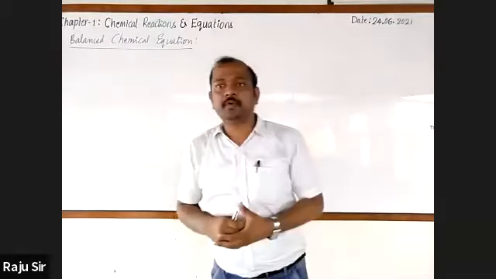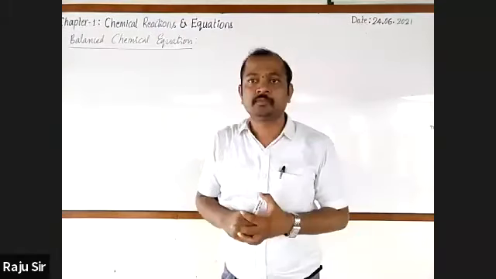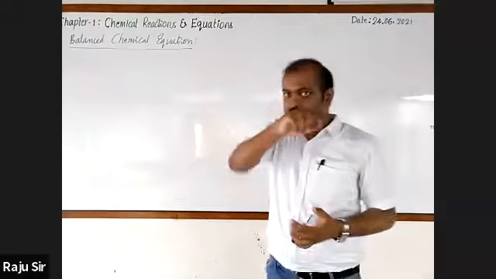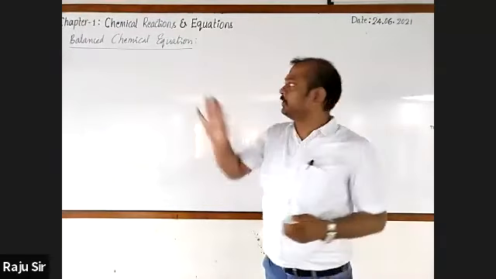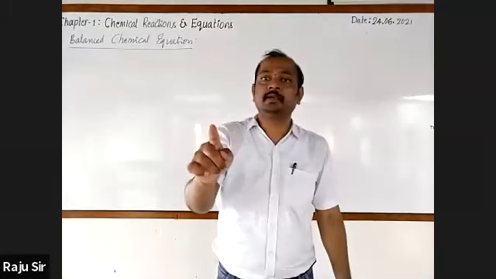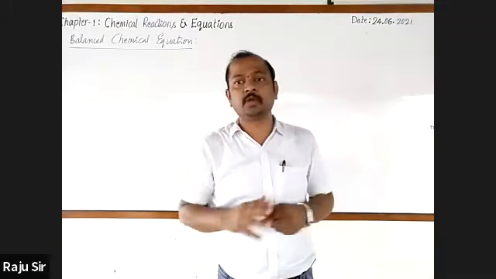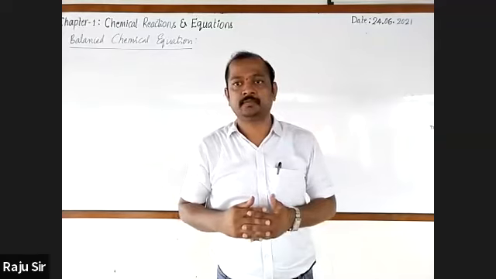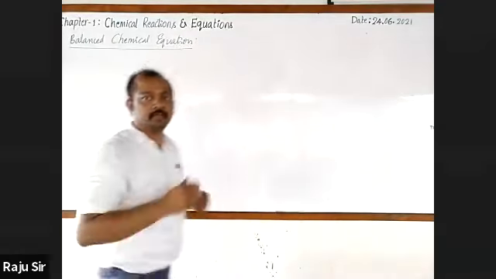How do you go for defining a balanced chemical equation? It is a chemical equation in which the number of atoms of each element on the reactant side is equal to the product side. Got it? So write it as a point.